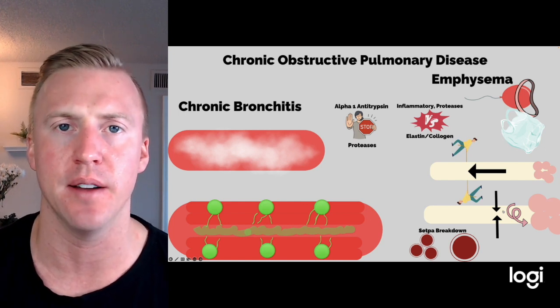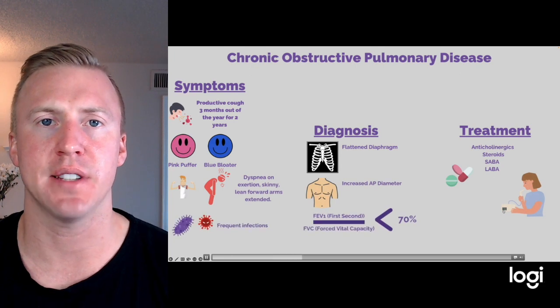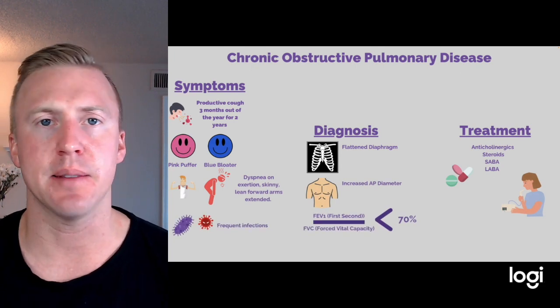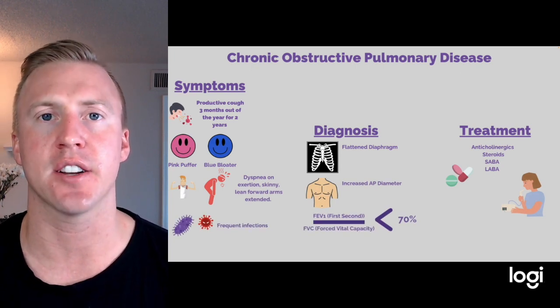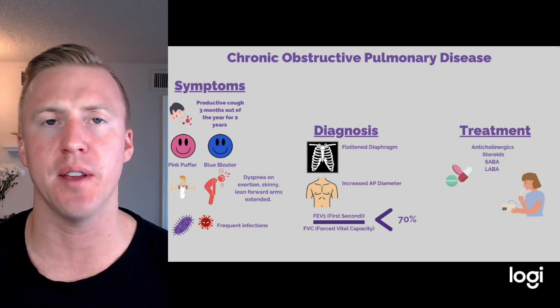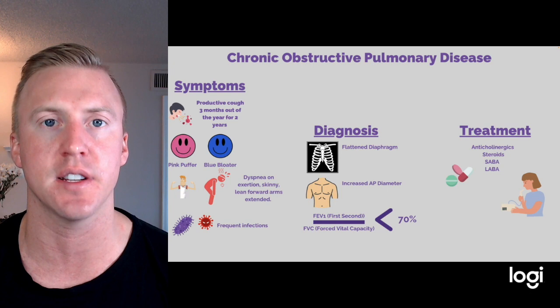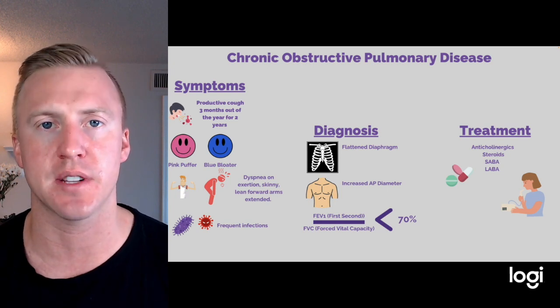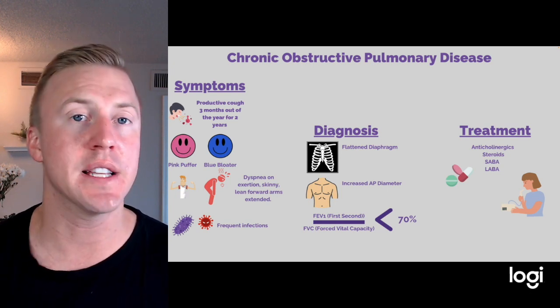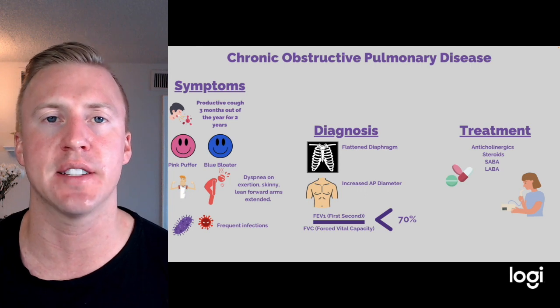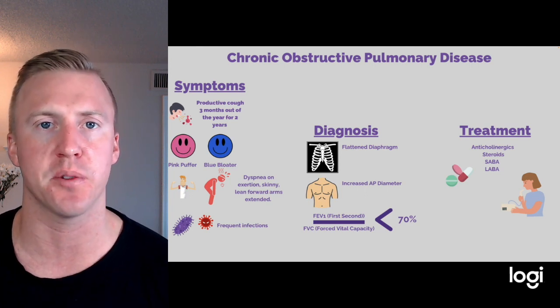Now, as far as them presenting to us in clinic, one of the diagnostic factors is they're going to have a productive cough for 3 months out of the year for at least 2 years. Productive means we're coughing up the mucus from those goblet cells. Obviously, we can see this way worse when they have exacerbations, but that's usually what we're seeing here.